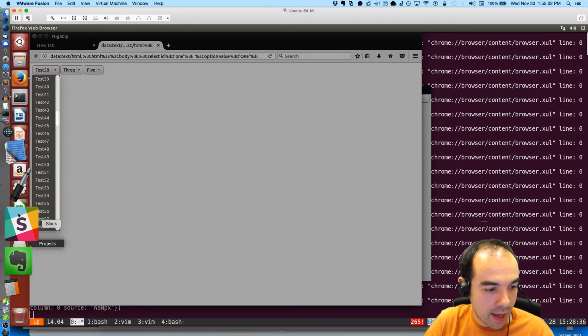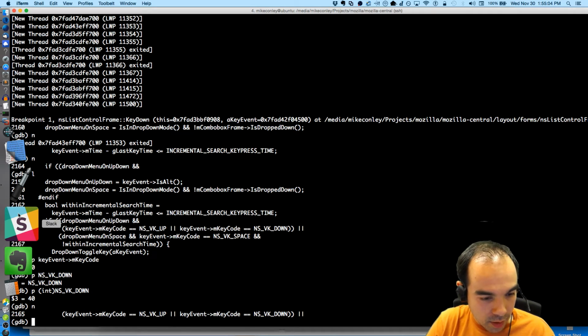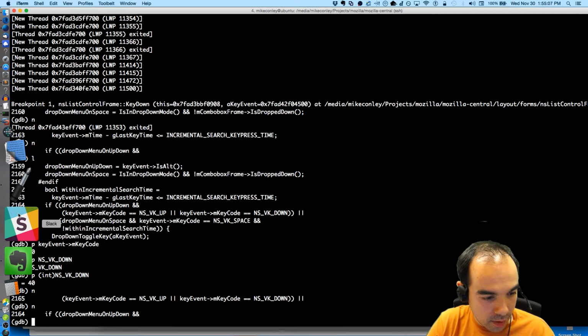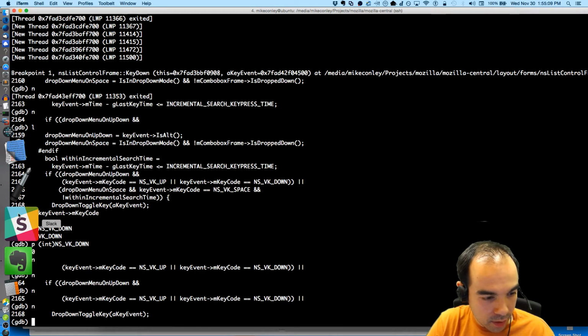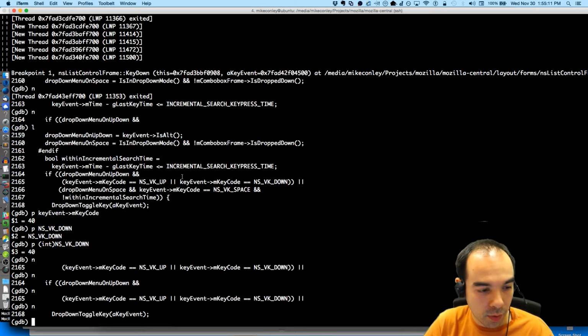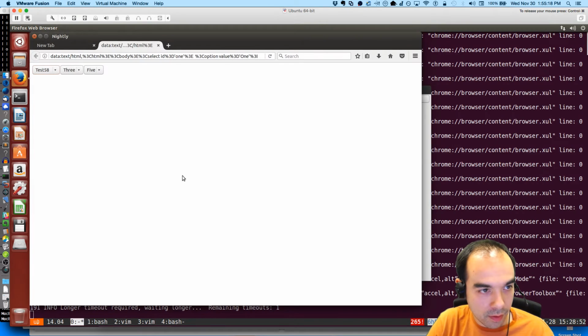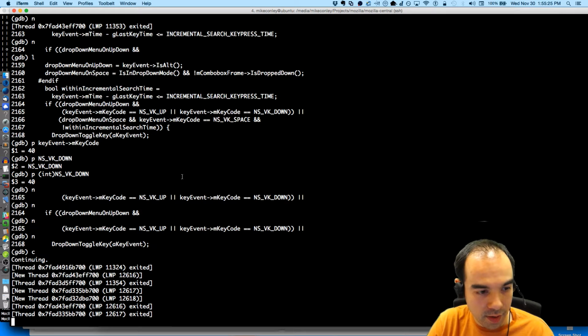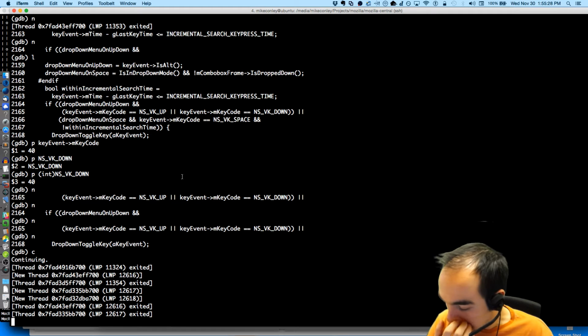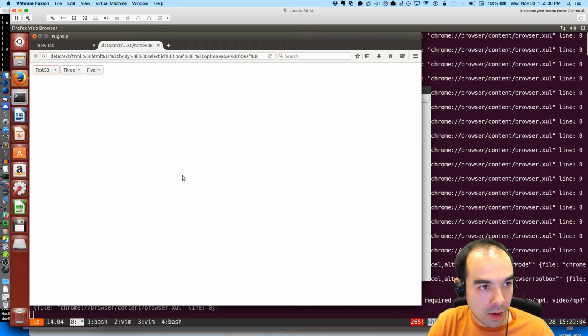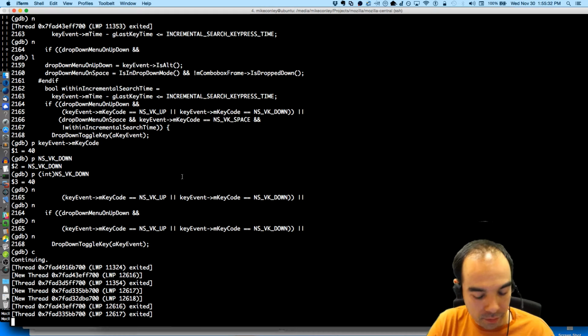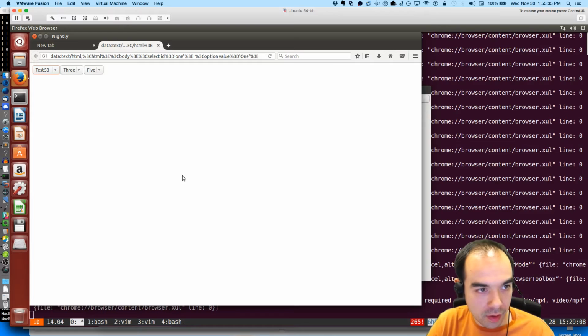Okay, so we can detach because key event is down. If drop down, toggle drop down, toggle key. We're gonna do that, and it's already open. Okay, so continue. I've actually toggled it closed, I guess. Okay, so detach, quit.